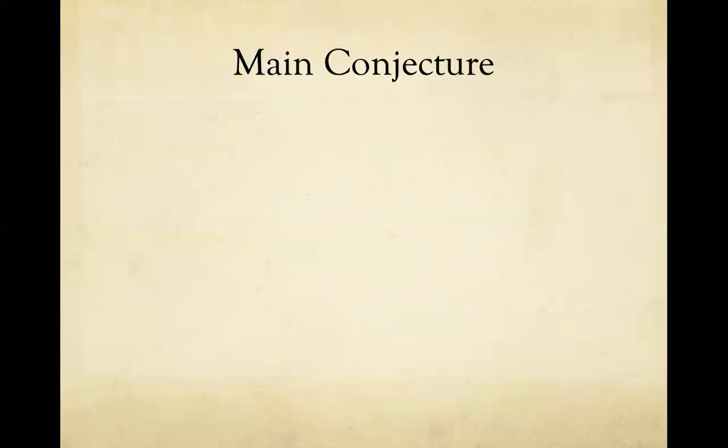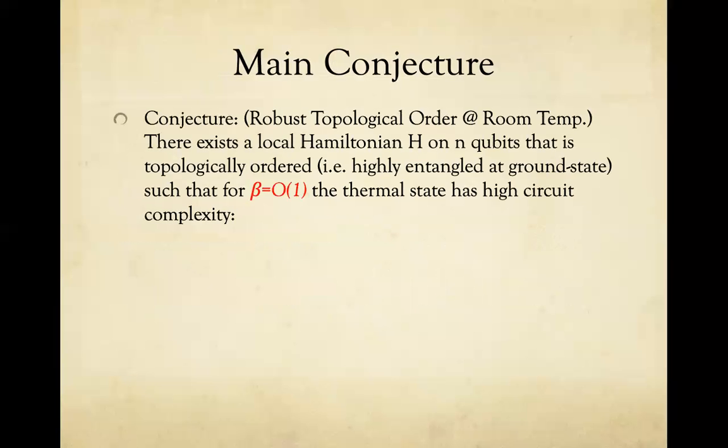So now our main conjecture using these notations is called robust topological order at room temperature. We ask whether there exists a local Hamiltonian H on n qubits that is topologically ordered, in other words, it has a highly entangled ground state, and even for some beta which is O of 1, the thermal state has high circuit complexity. In other words, the circuit complexity of e to the minus beta H is omega of log n. The log function here is somewhat important because it allows you potentially to couple any pairs of qubits in your system.